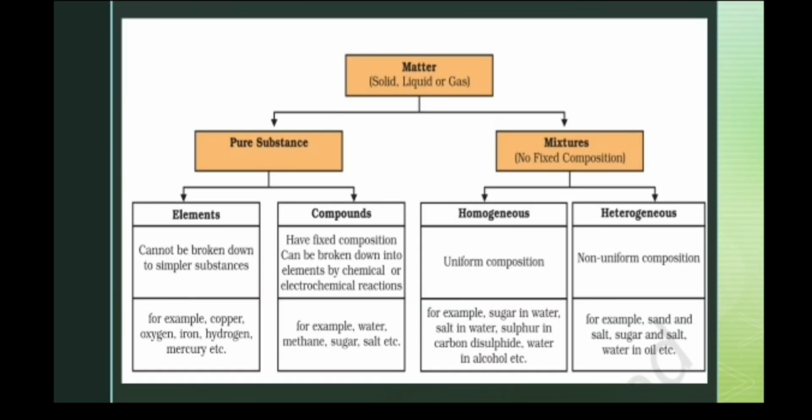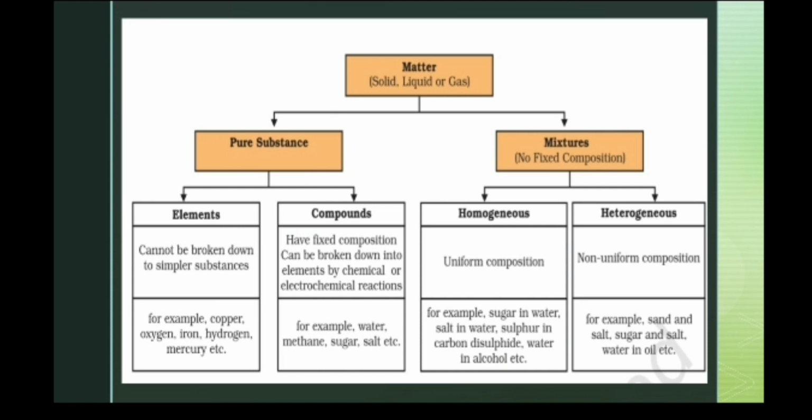So, matter can be broadly classified into two types, pure substances and mixtures. So, what is a pure substance? A pure substance is a substance that consists of a single type of particles. Again, you can classify pure substances into two types, elements and compounds.